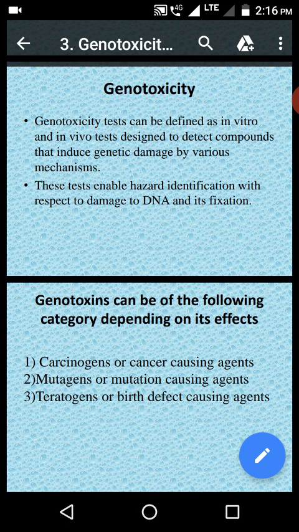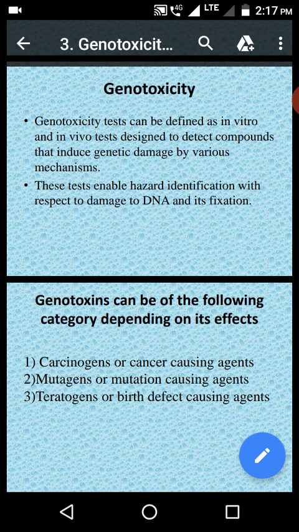So you definitely have to conduct these types of toxic studies, and these toxic studies are required by the regulating authorities to approve the drugs for long term therapy.